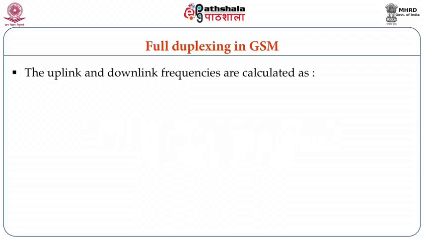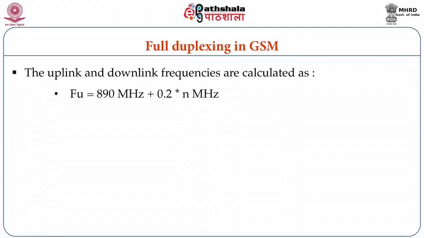The uplink and downlink frequencies are calculated as follows. FU designates the uplink frequency: it is 890 MHz, that is the initial frequency, plus 0.2 multiplied by n MHz, where n is the number of the uplink channel for which I want to calculate the frequency.